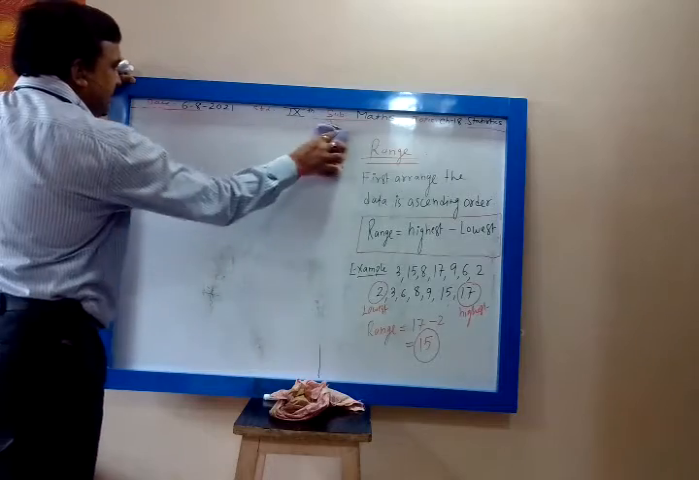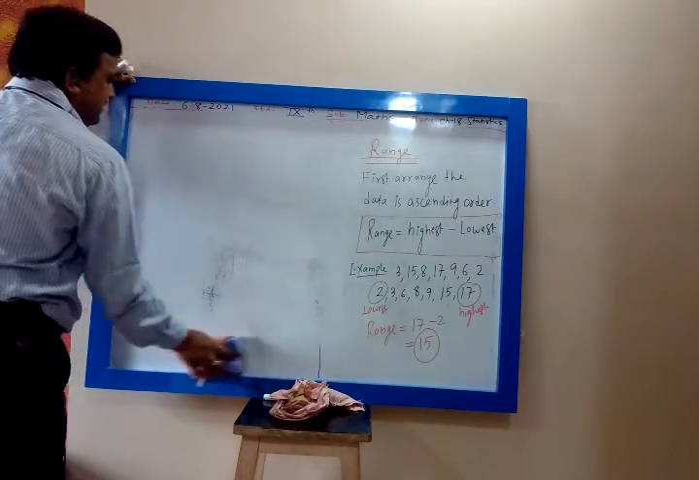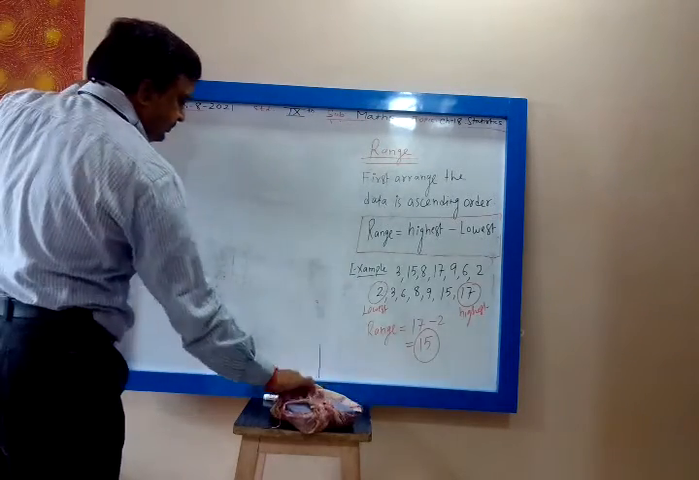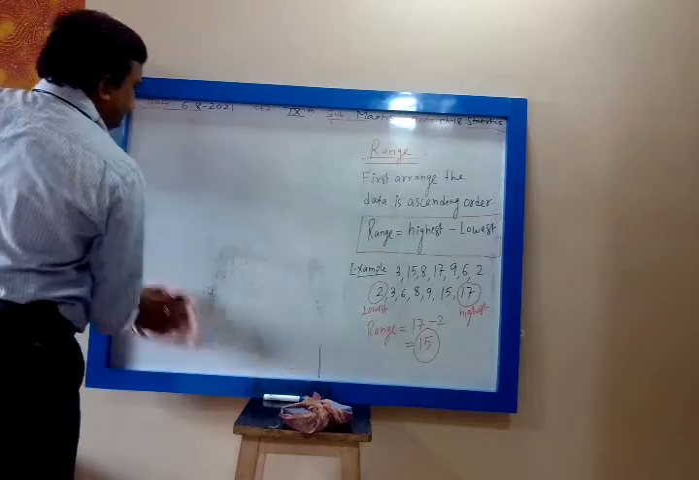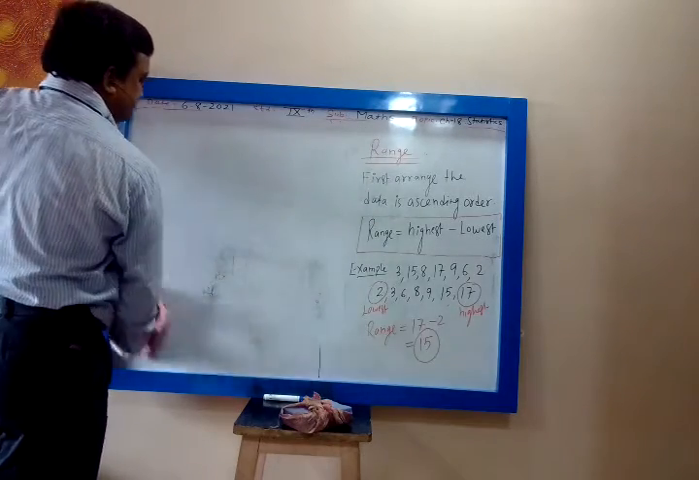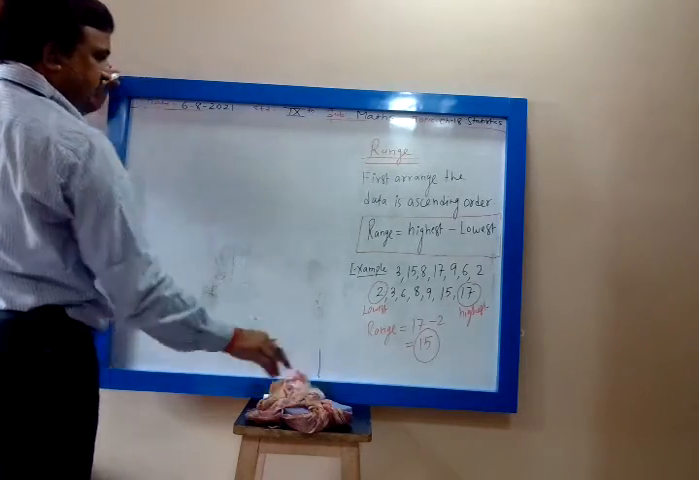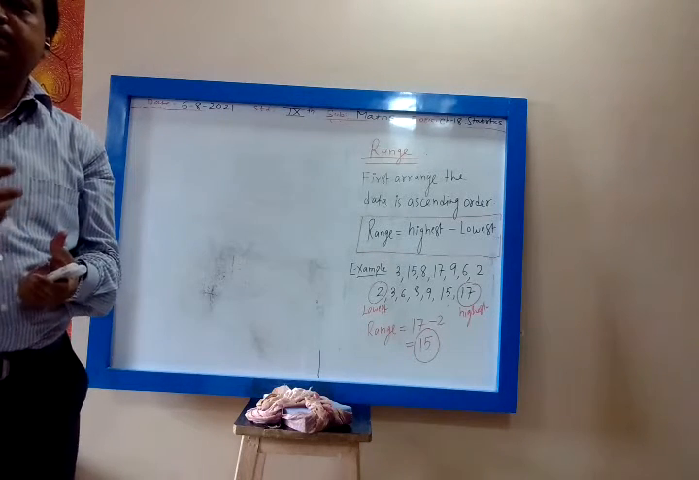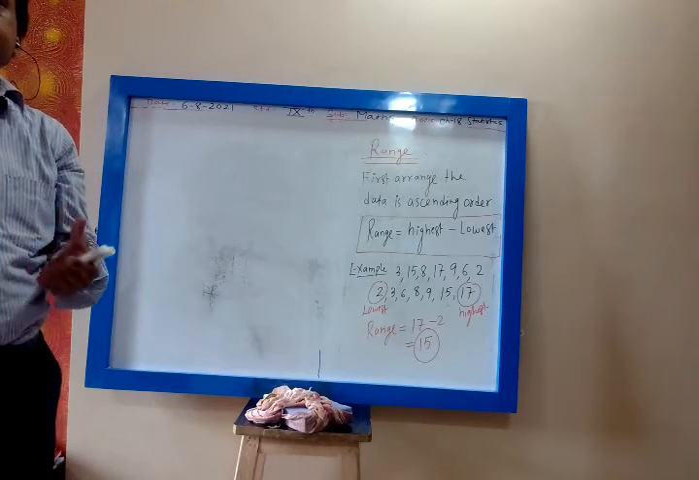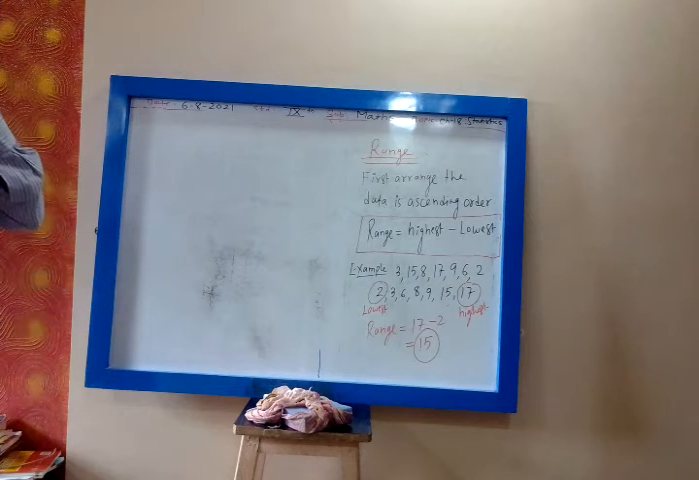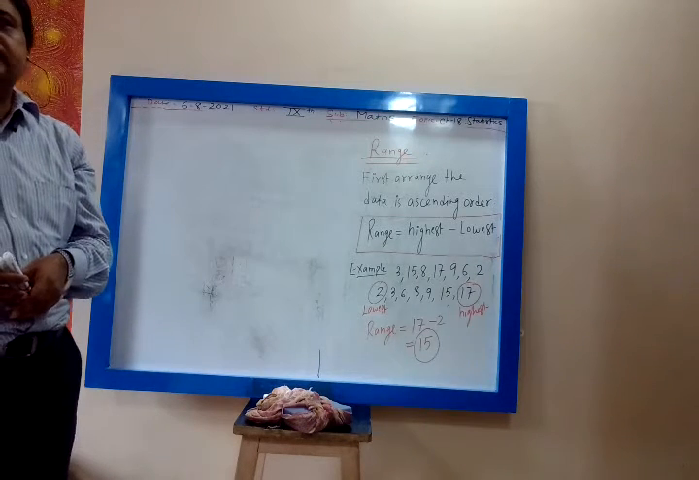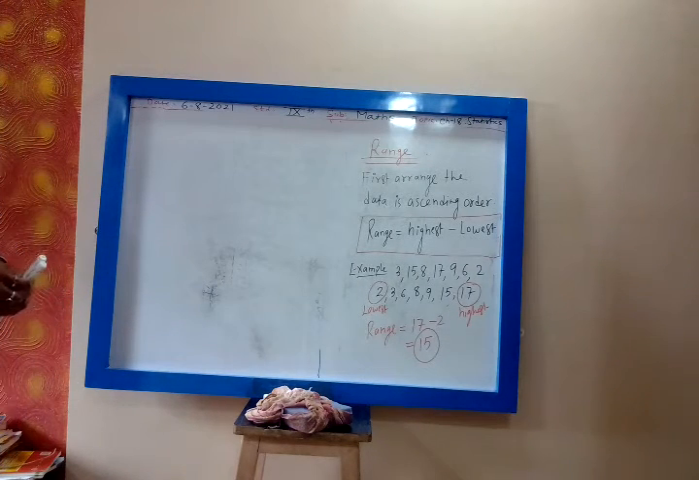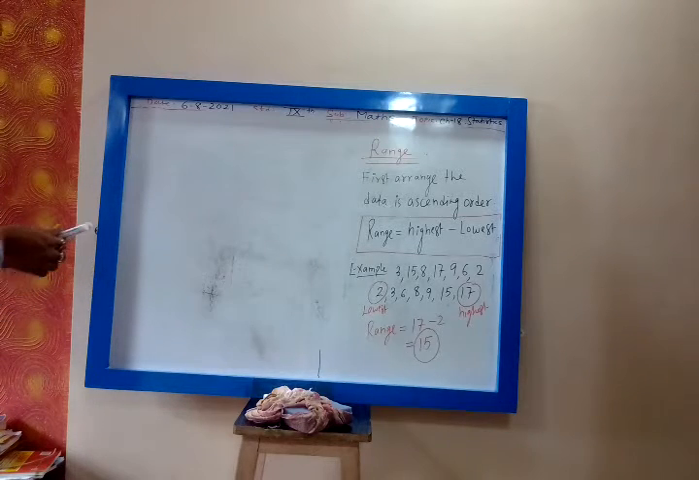How do you find class mark? Class mark will be lower limit plus upper limit divided by 2. You can write it either way because in mathematics A plus B is the same as B plus A. But range will be highest minus lowest.